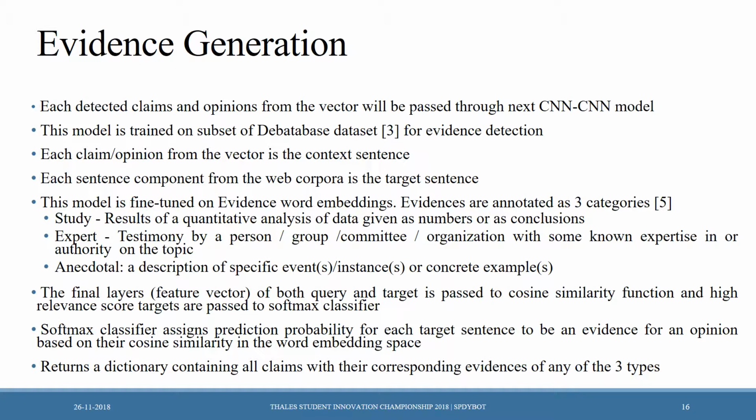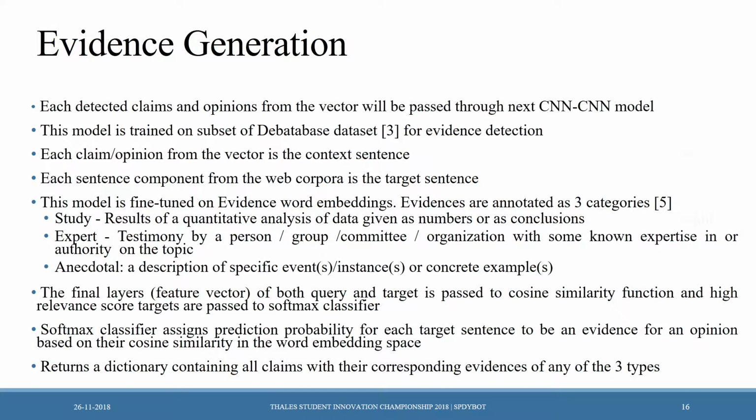The 3 types are study, expert, and anecdotal. The study evidences consist of quantitative analysis of data given as numbers or as conclusions. For expert, testimony by a person, group, committee, or organization with some known expertise in or authority on the topic. And anecdotal can be a description of specific events, instances, or concrete examples.